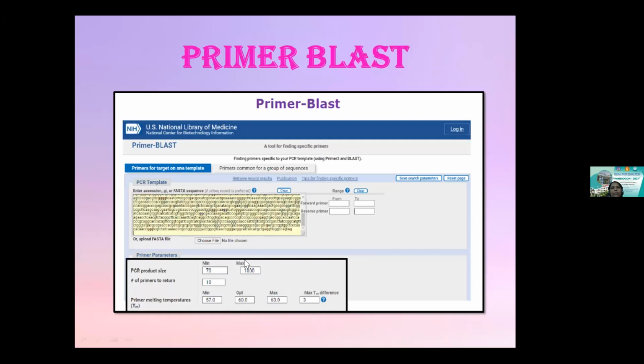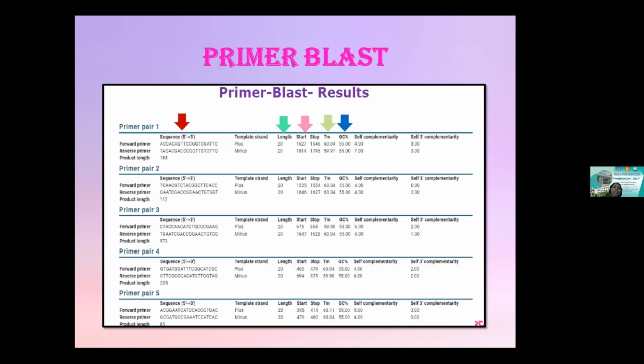So this is how the FASTA sequence will be inputted, and you can choose it. You can just input your parameters of interest, and at the end of the screen you can find Run. Just click on Run and wait for the results. In no time, it is going to pull up all the efficient possible primers present in the input sequences. So it's not only one primer that's going to come up. It actually gives you a choice where you need to pick which one suits you.